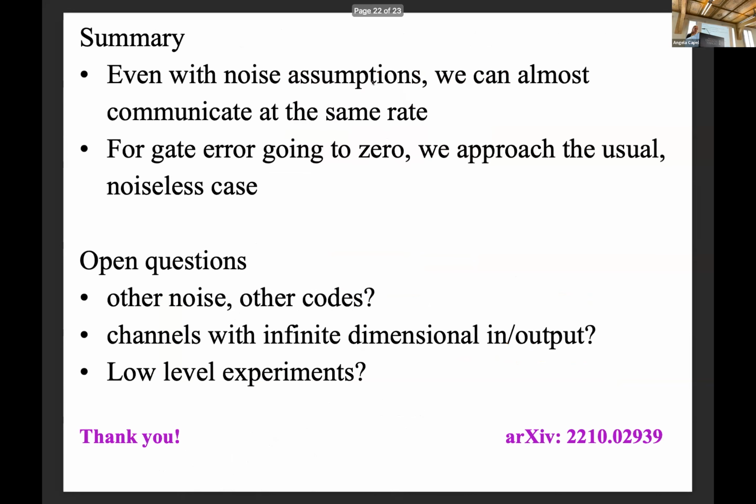Yes, that already brings me to the end. So I hope I sort of convinced you that you can still communicate at almost the same rate with some noise assumptions if you are clever about designing your encoding and decoding. And we also recover the usual noiseless case straightforwardly from our considerations.